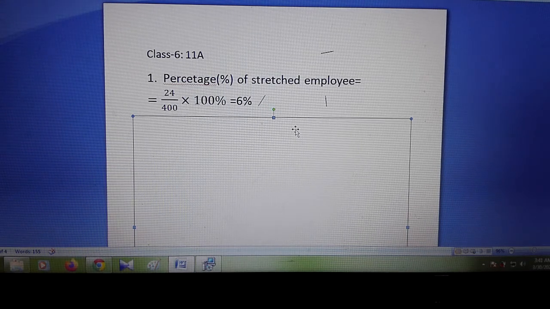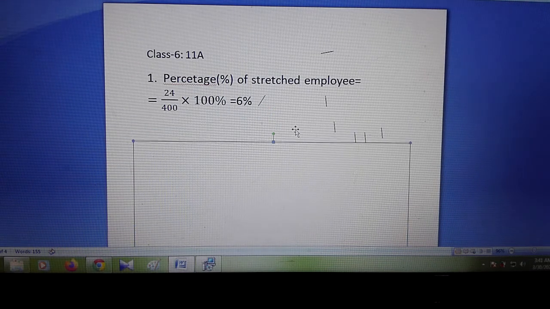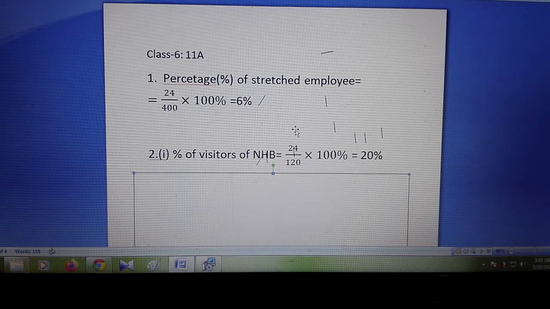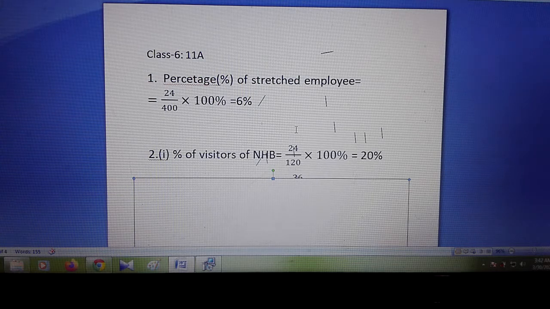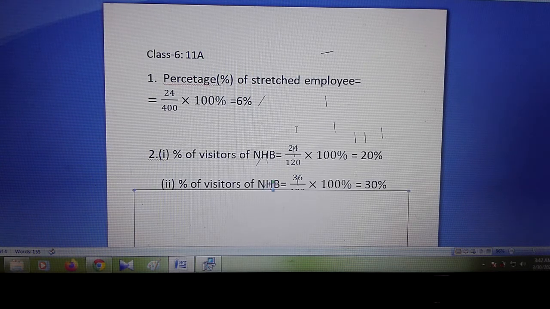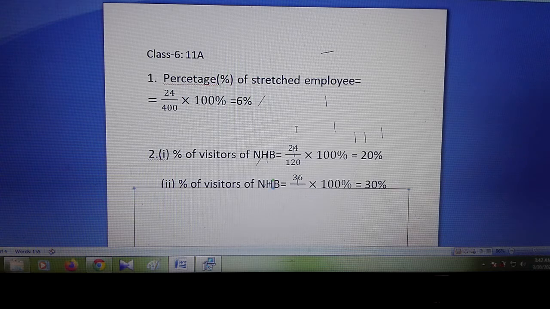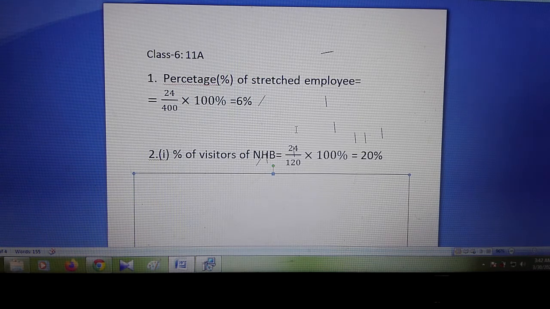First of all, the percentage of visitors to the National Heritage Board, and 24 students went there. That's why 24 divided by 120 and multiply 100 percentage. You got the point? So what will be the answer? Yes, that will be 20%, and it is given above as 20%.